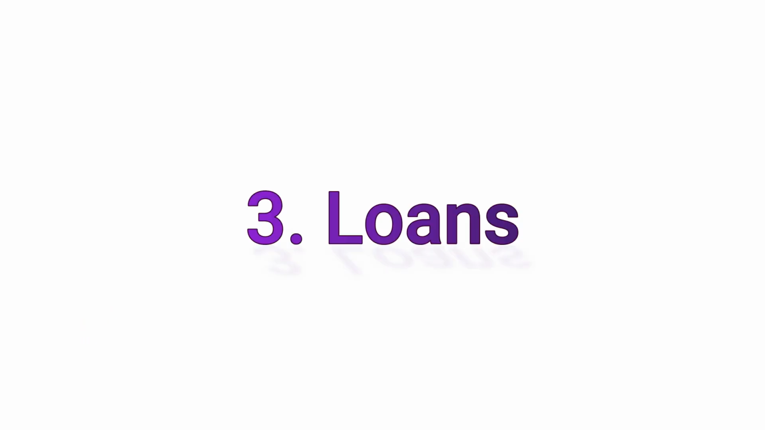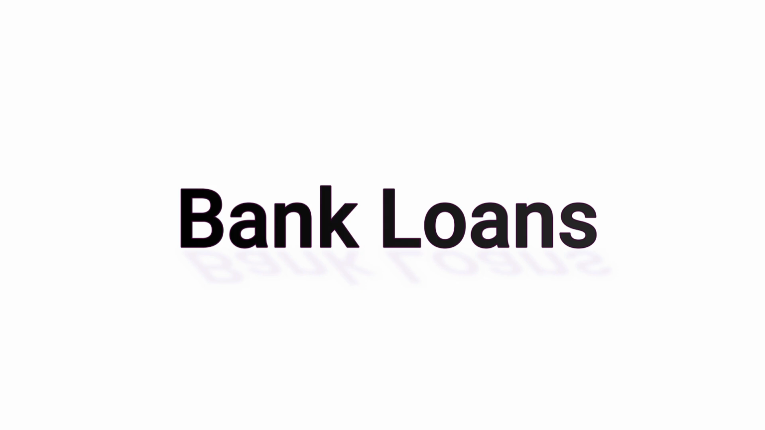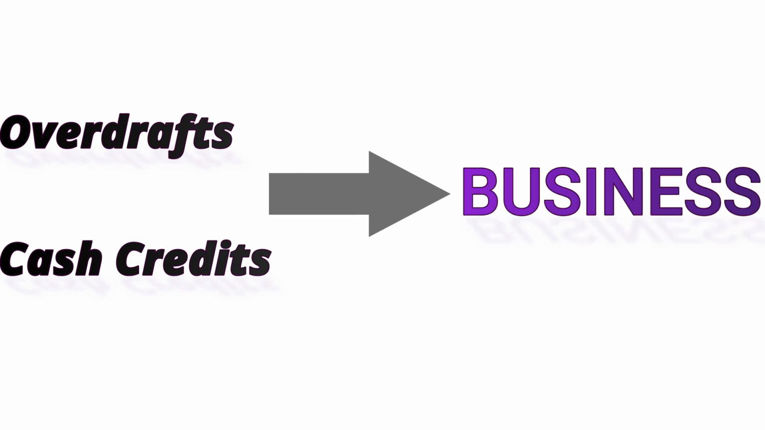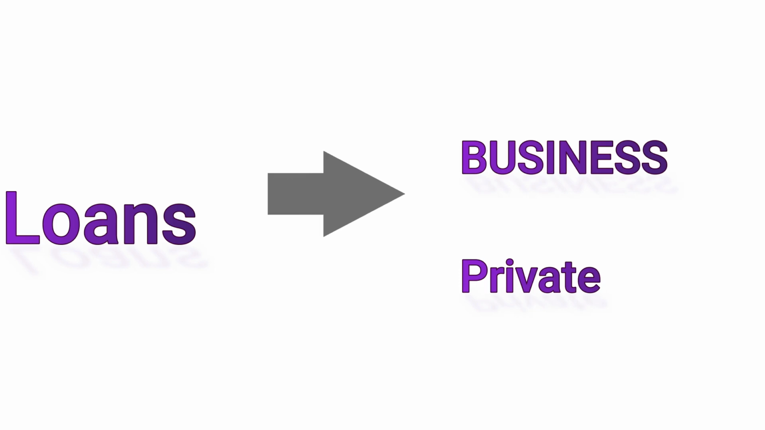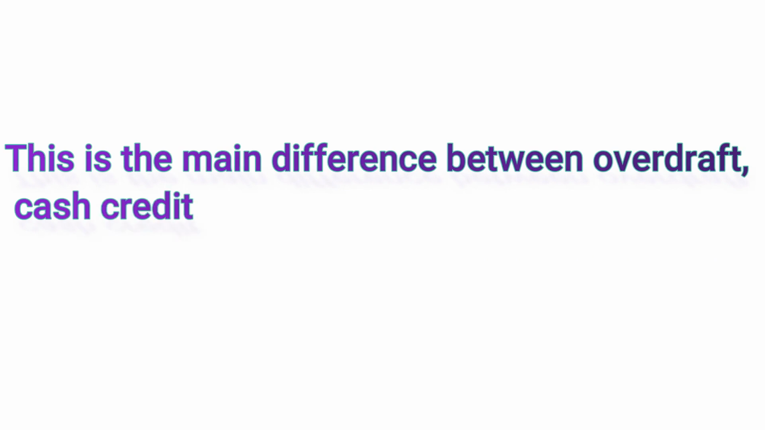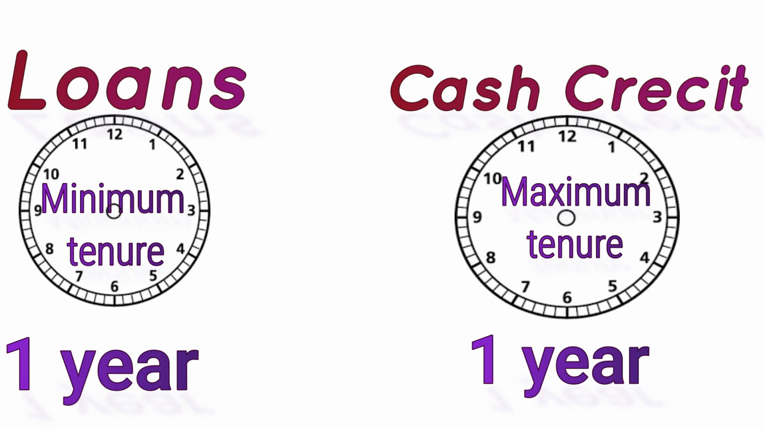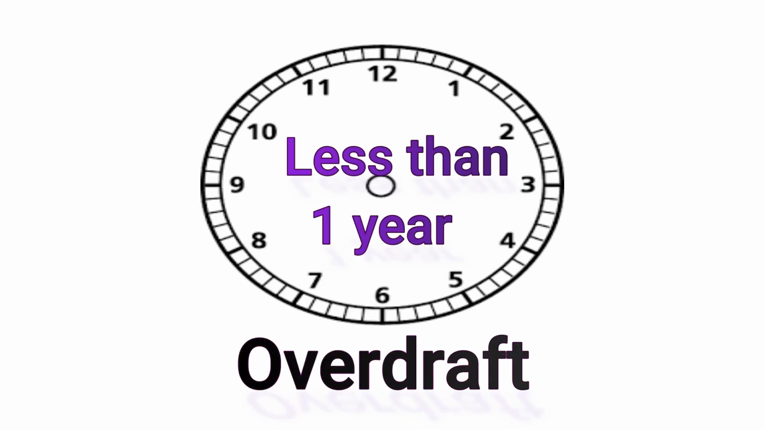The third one is loans. Bank loans are very important for all the community people in the society. Overdrafts and cash credits are predominantly used for the purpose of doing business. But loans can be used for business and private purposes also. This is the main difference between overdraft, cash credit and loans. The minimum tenure of loan is 1 year, whereas in cash credit the maximum period is 1 year, and it is less than 1 year in overdraft.